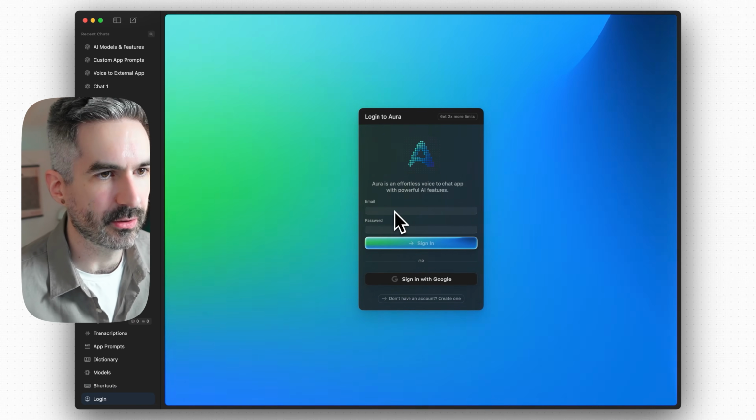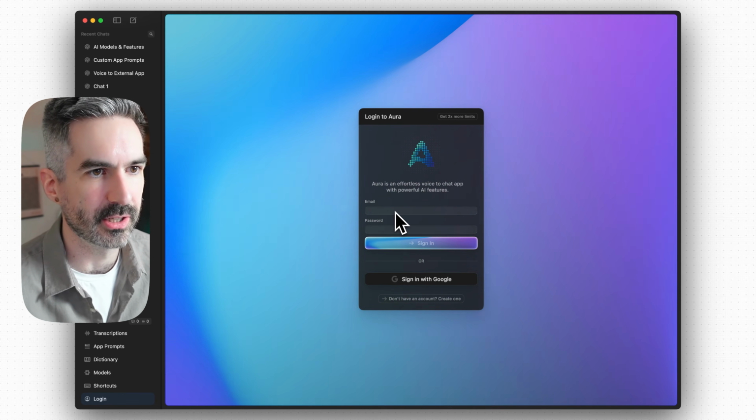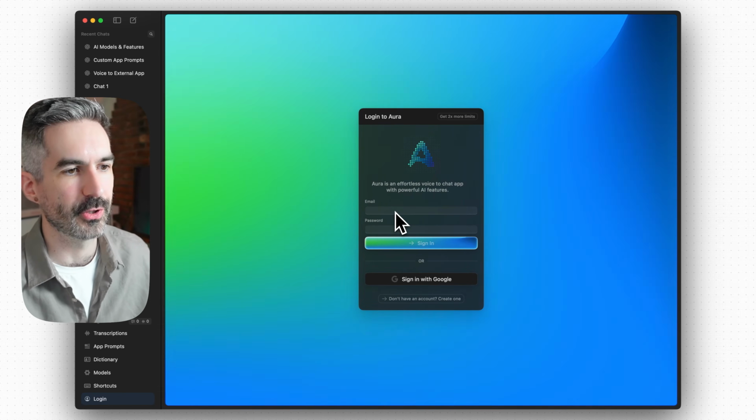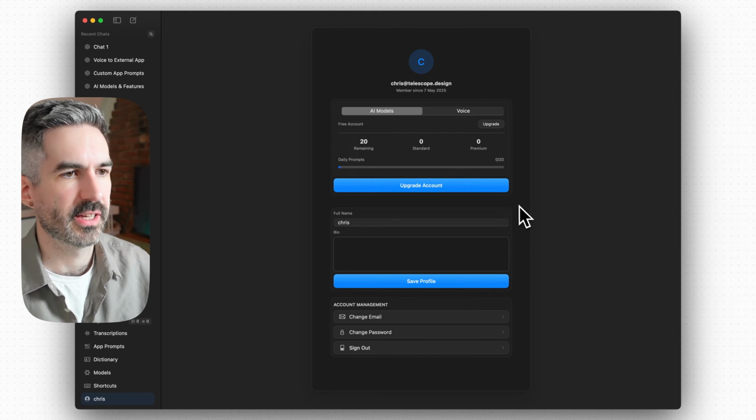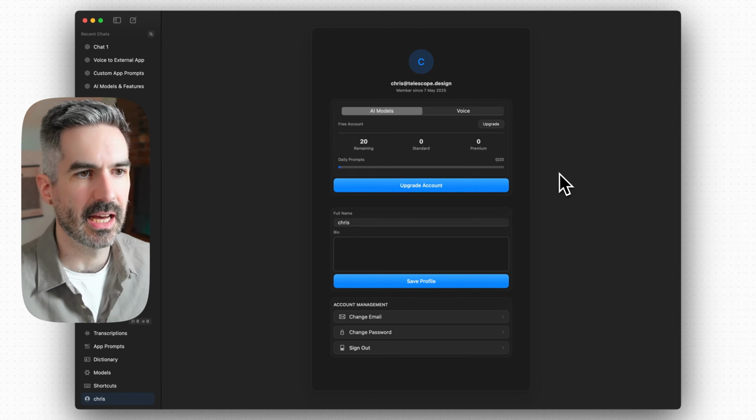And you've got login here as well, which I actually thought I was already logged in, but maybe I'm not. So I'm going to create an account here and then get started. There we go, I've created my account on the free plan. Let's see how this works.